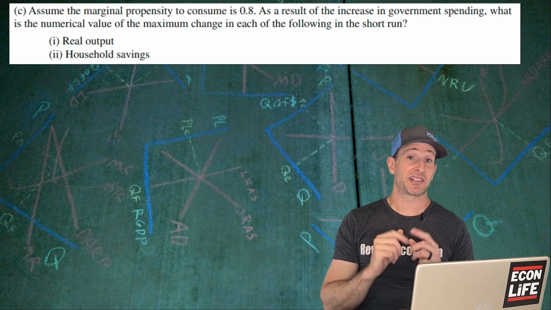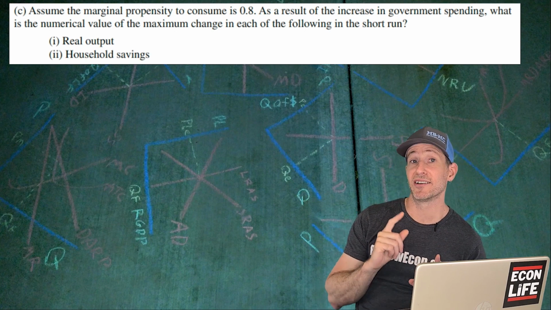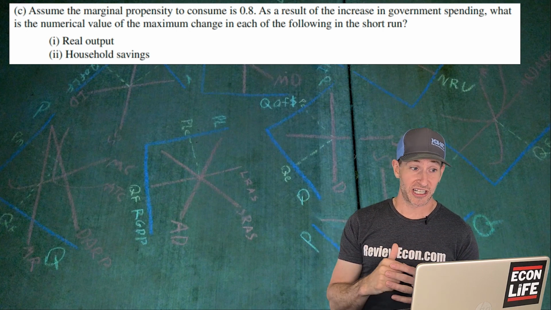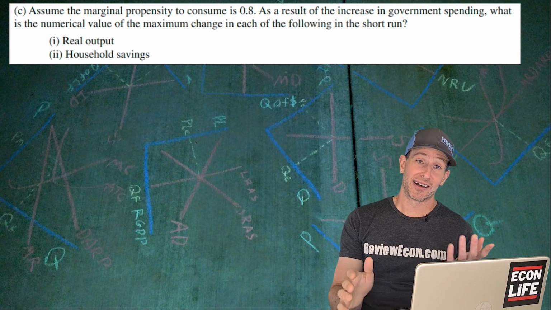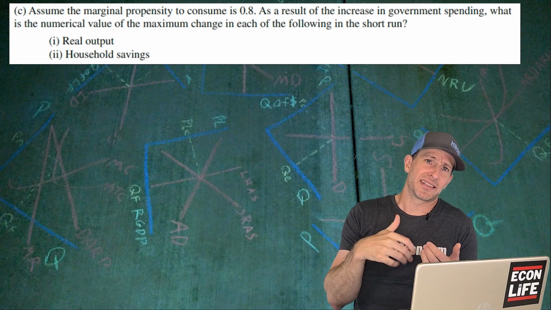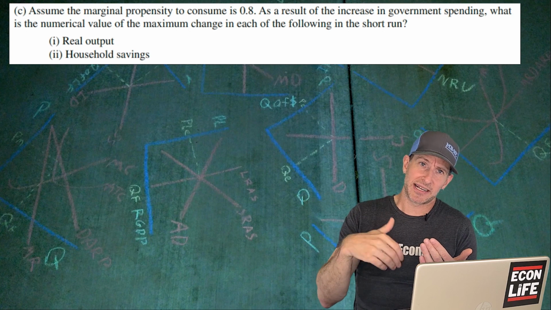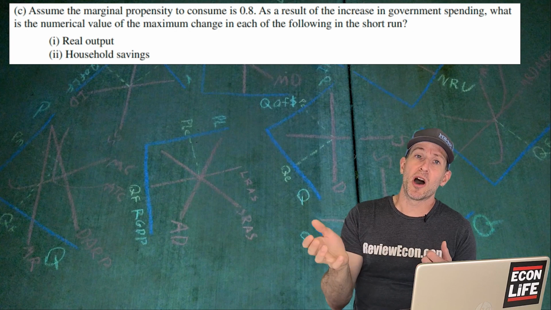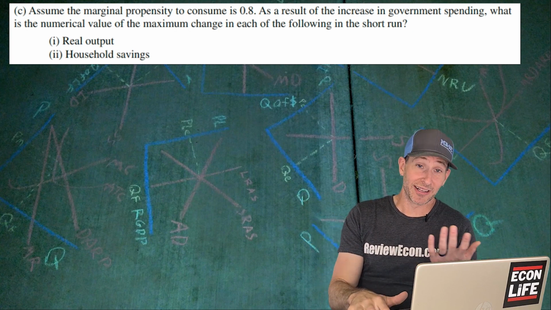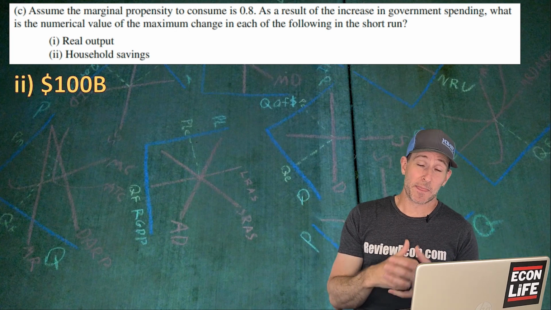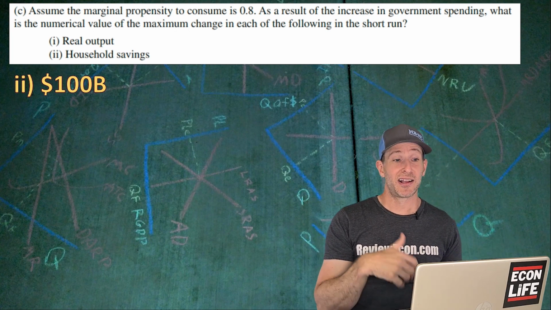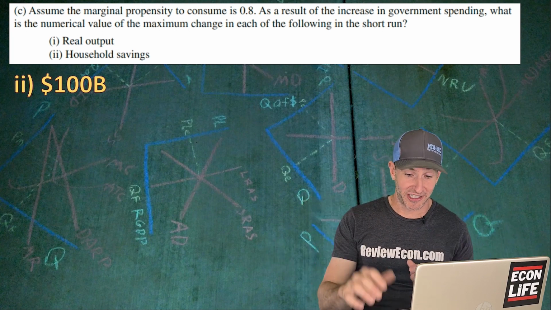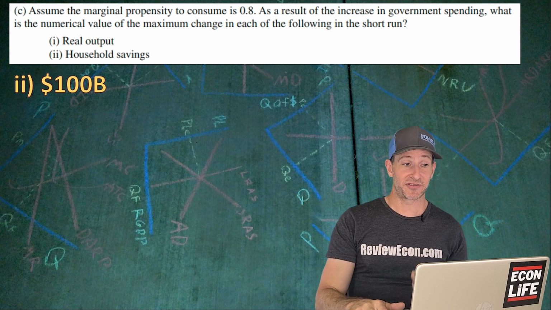Next, we're going to figure out the change in household savings. Remember, 20% of money is constantly being saved. What is 20% of that new real GDP increase of $500 billion? Well, there you go. It's also the amount of that government spending. Remember, it keeps getting spent and portions are saved. Portions are spent, portions are saved. Well, that keeps going until the whole amount has been saved. And so really it's $100 billion. So $500 billion increase in real GDP, 20% of that is the savings amount. It's also the end of the multiplier essentially, right? So $100 billion increase in household savings.